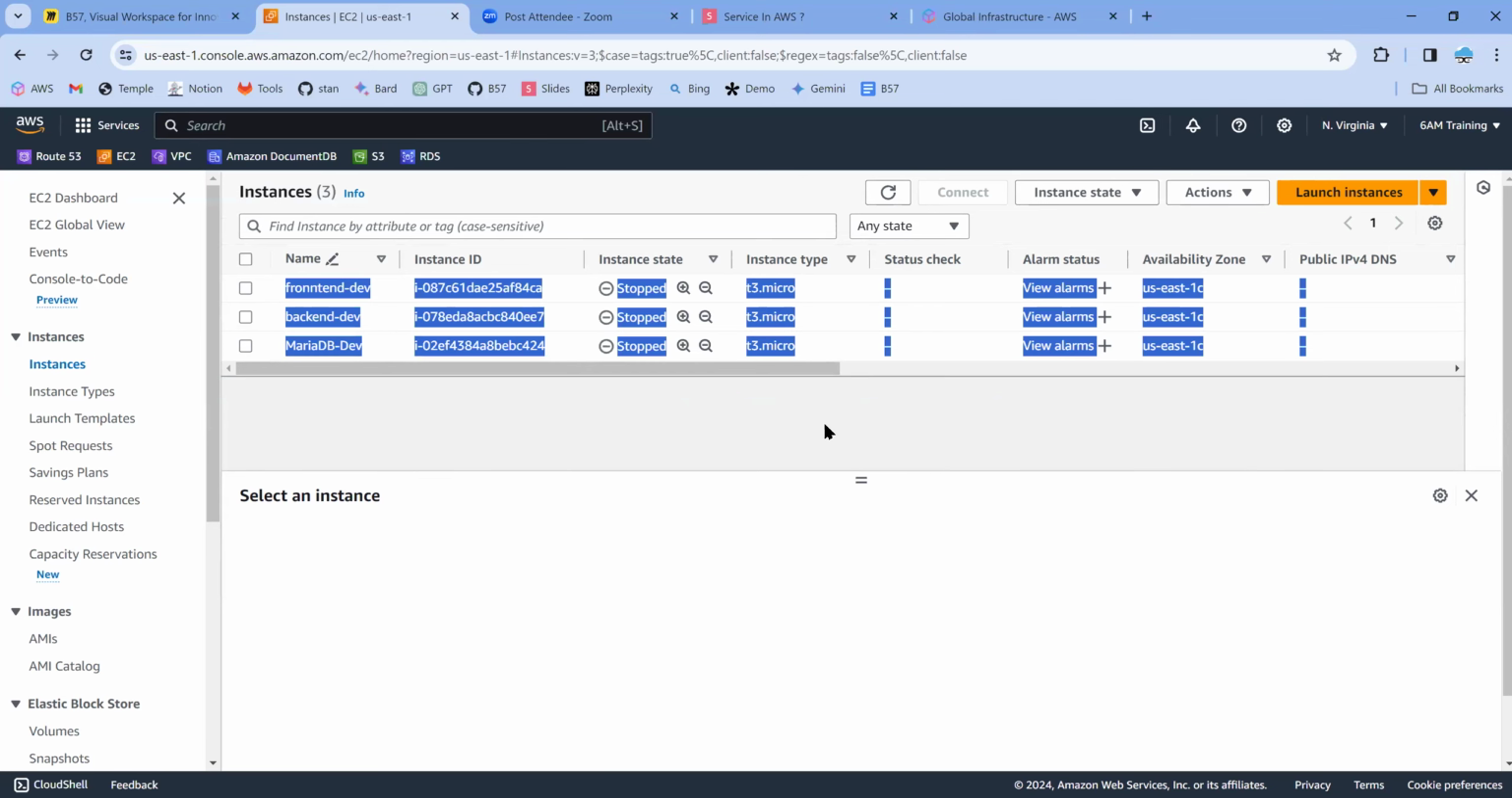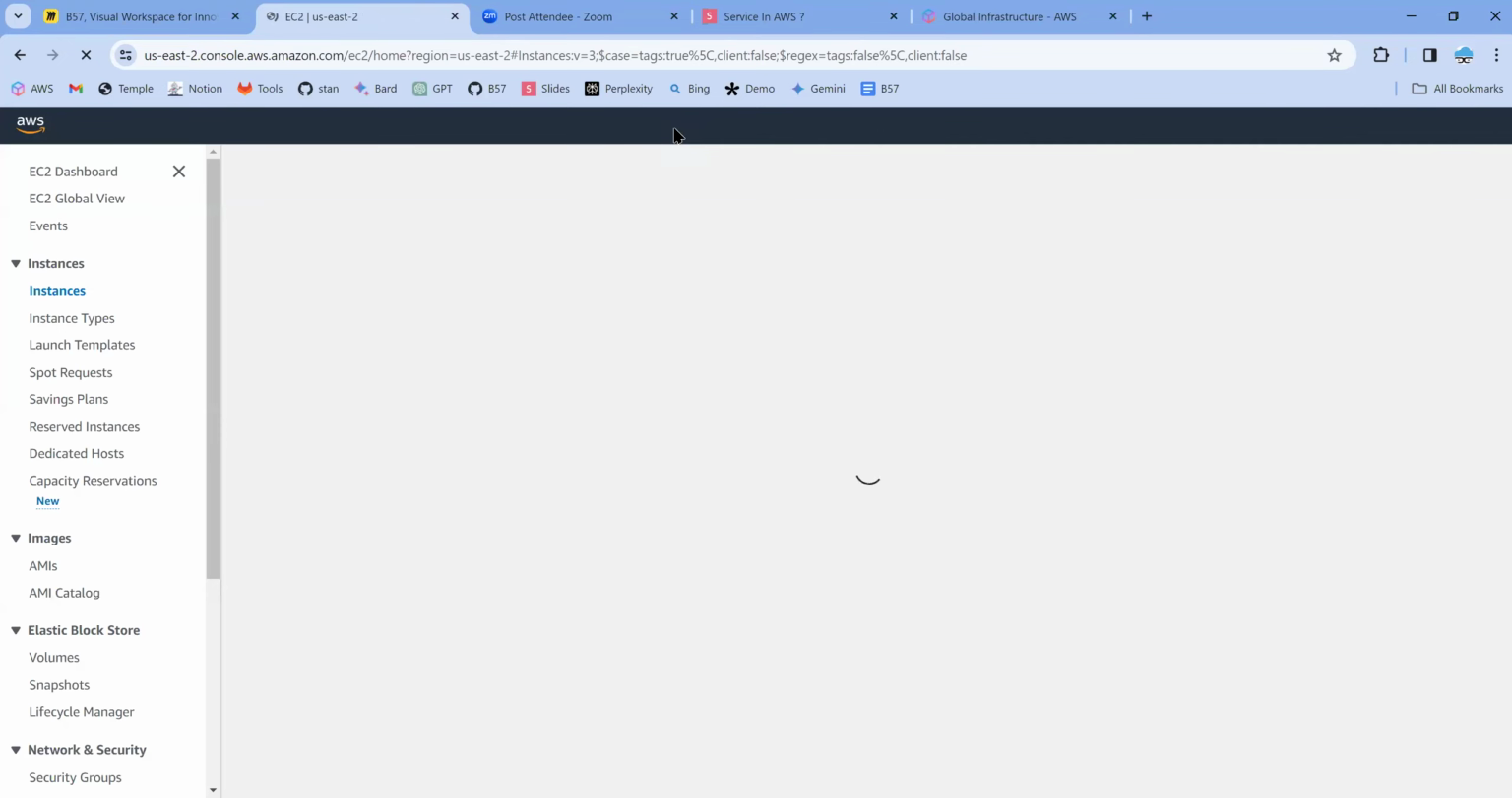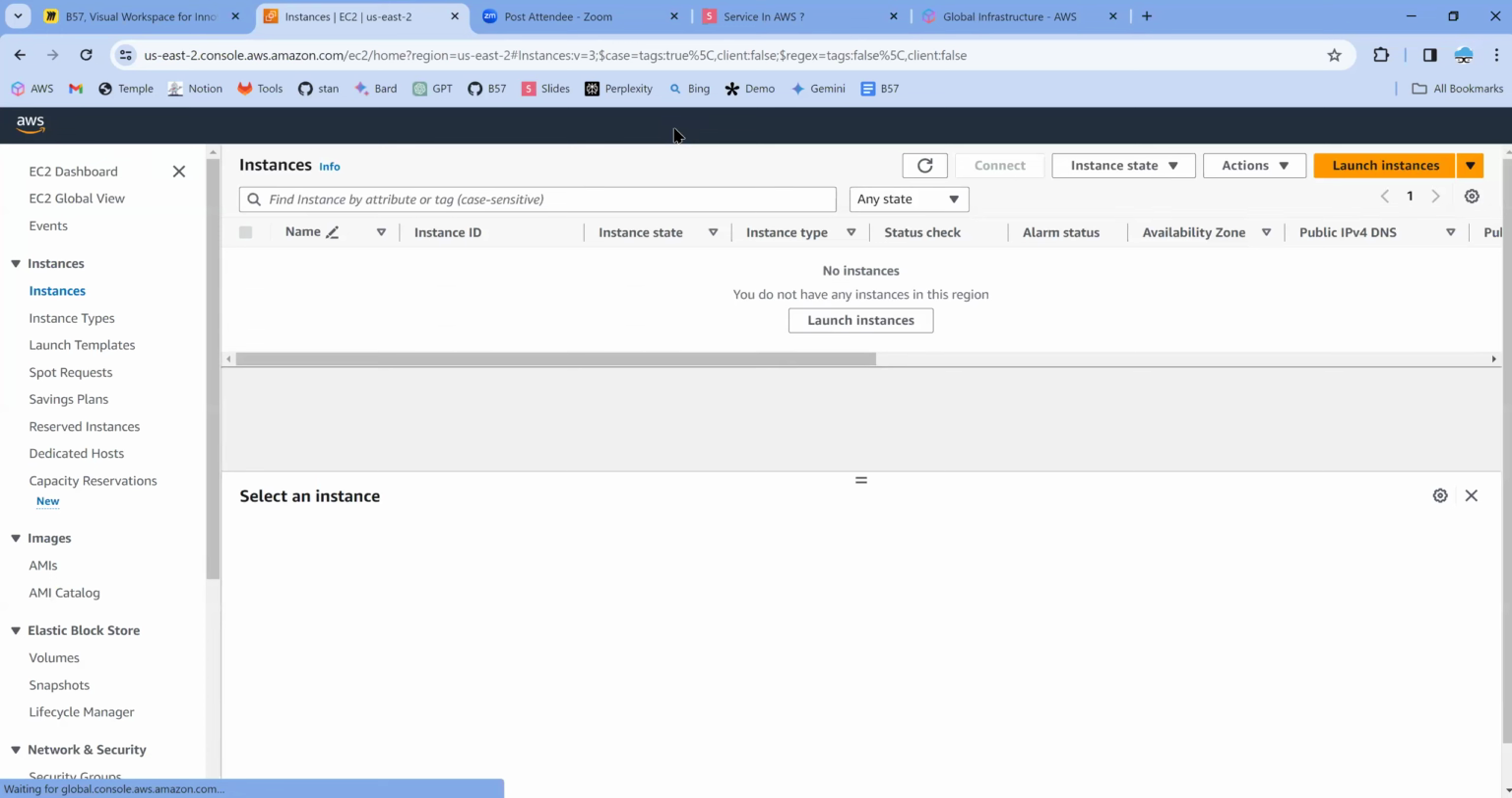Now this Amazon EC2 is a service that is regional. That means if you create a server in one particular region, it is available only in that region. For example, if you go to Ohio or another region, you won't see them because the scope of the resource is regional.